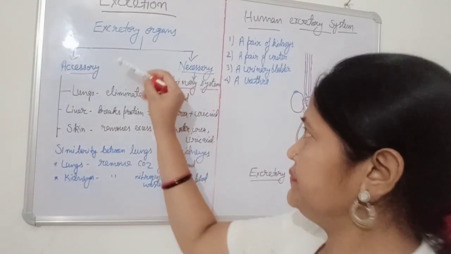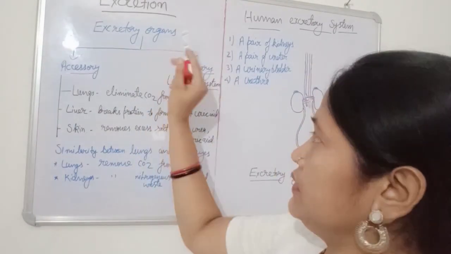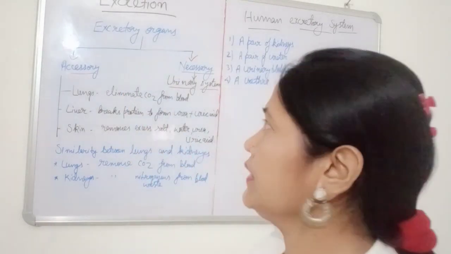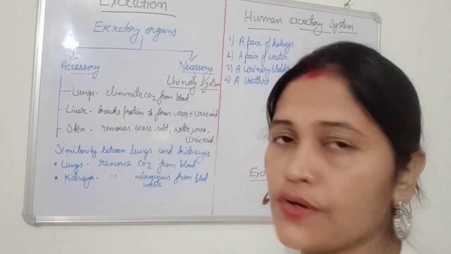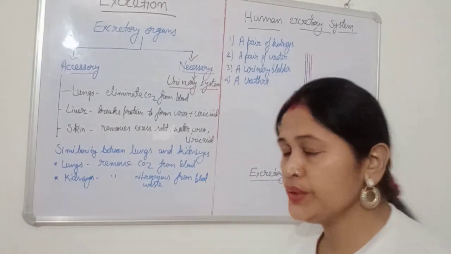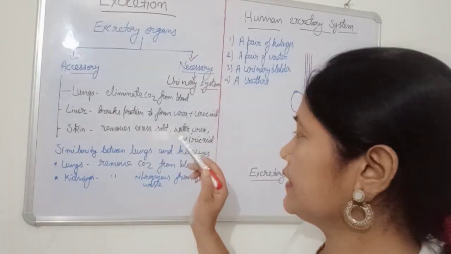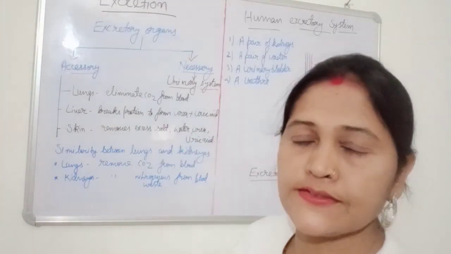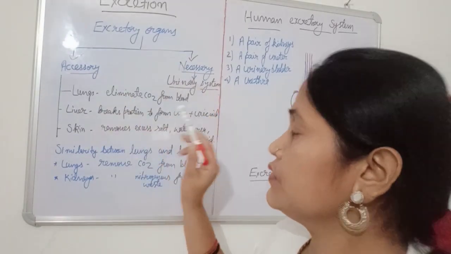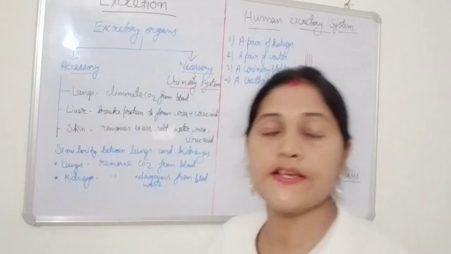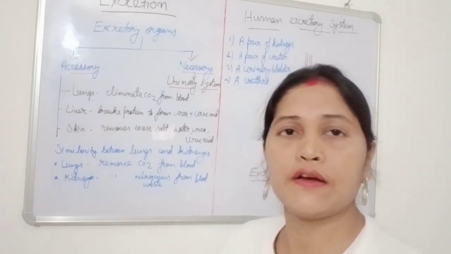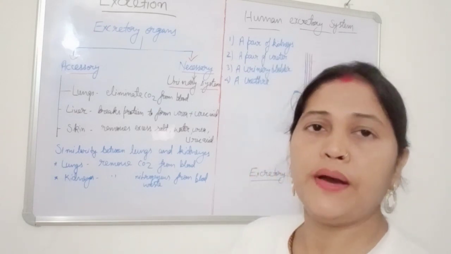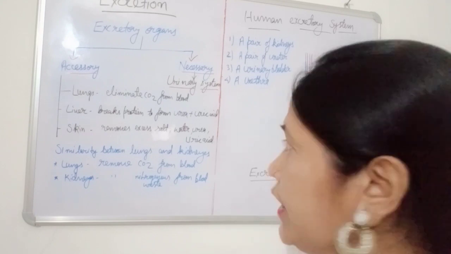Now students, this is a flow chart of excretory organs, okay. As I told you, I will discuss accessory and necessary excretory organs. In humans, excretory organs are categorized into two parts. Accessory excretory organs are those that contribute a minor quantity of excretion, okay.